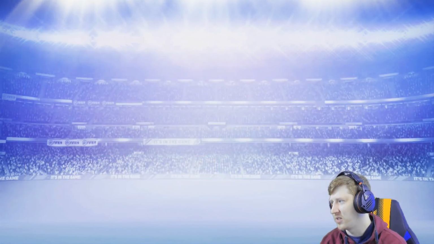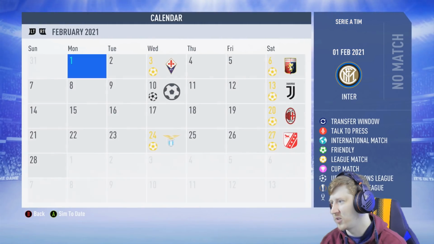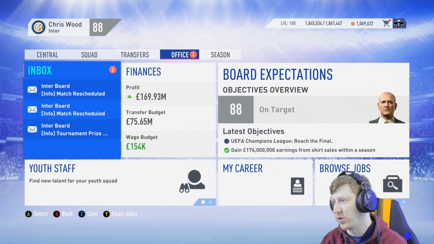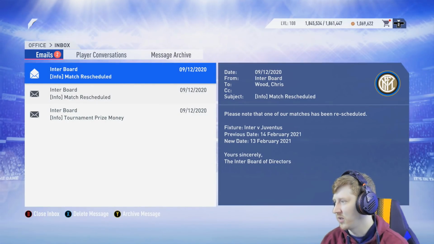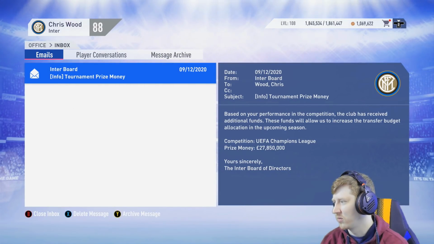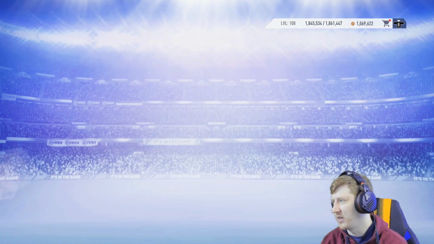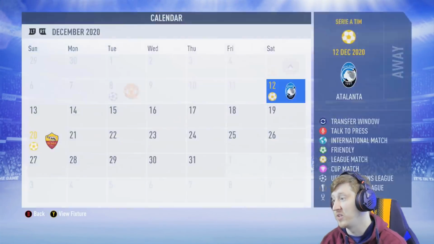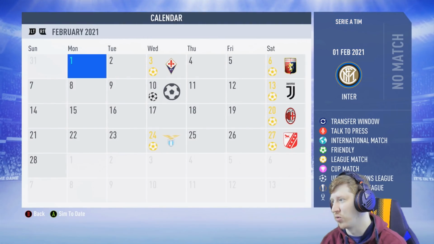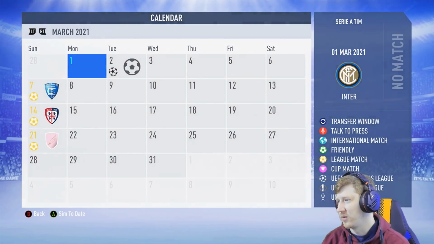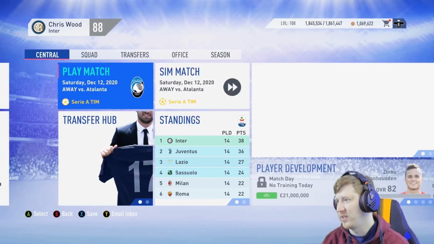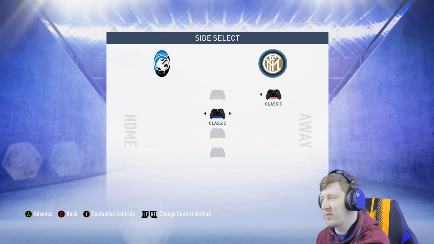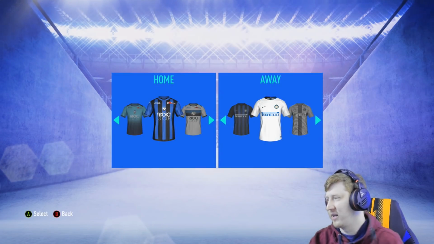We'll have a look now and see if the Champions League has been drawn. It hasn't yet. So we will know by the end of the episode who we've got. We've had a couple of games rescheduled and we've had the prize money. So perhaps it's slightly strange that, unless it's been scheduled, it just hasn't been drawn yet. So games have been scheduled, we just don't know who we're facing yet. Right, Atalanta away up next. Let's try and stay top of the Serie A table if we can.